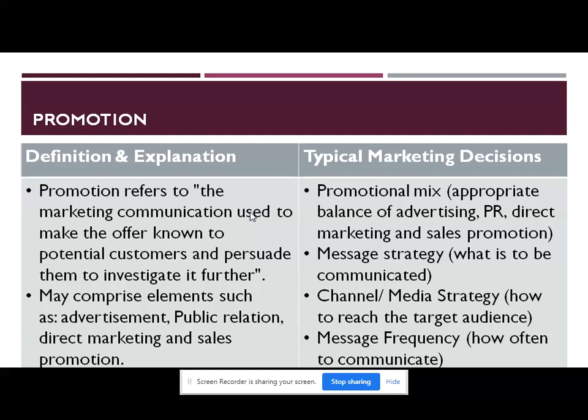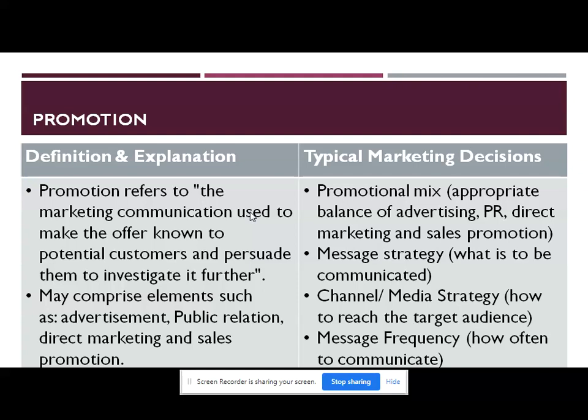The typical marketing decisions associated with promotion are the promotion mix, that is, marketers have to appropriately balance advertisement, then public relations should be taken care of, and direct marketing and sales promotion are also included.